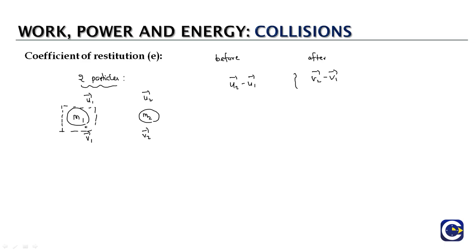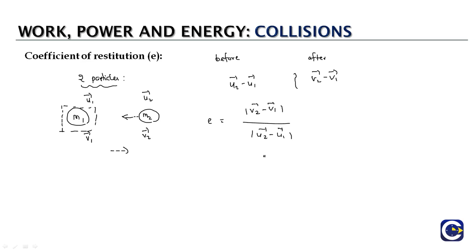Now when we look at it with respect to the first particle, before the collision it will appear as if the m2 particle is approaching. After the collision it will appear as if m2 is receding. So, the ratio of just the magnitudes of the relative velocity of separation. We call it separation because after the collision it will appear as if m2 is getting separated from m1, to the ratio of relative velocity of approach before the collision.